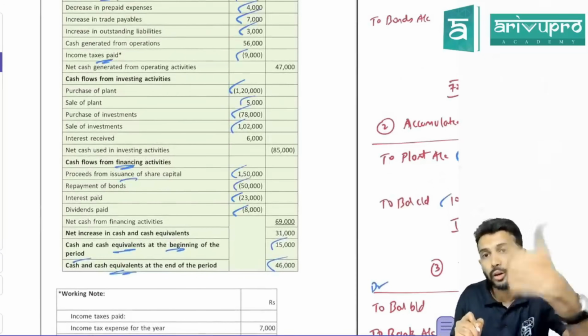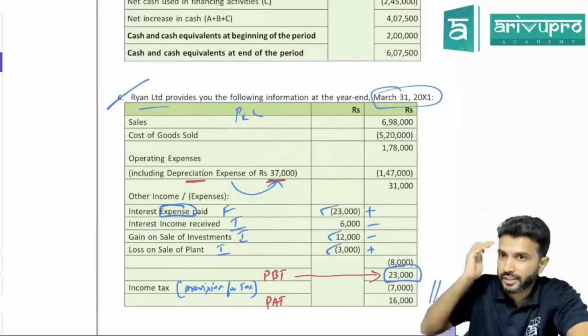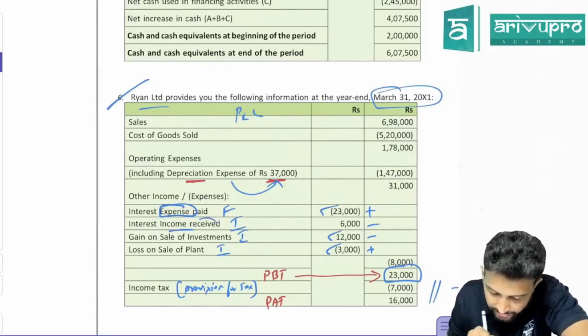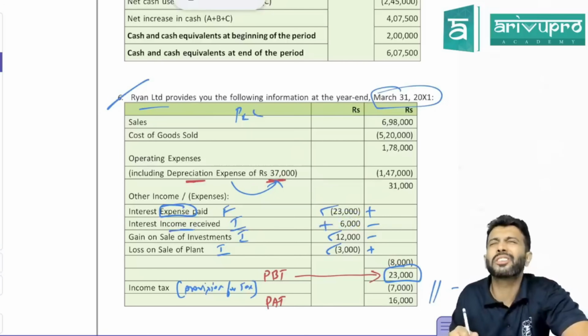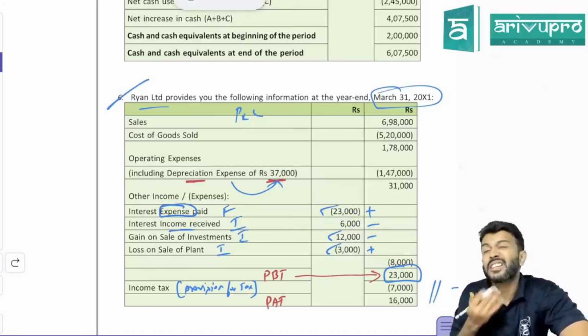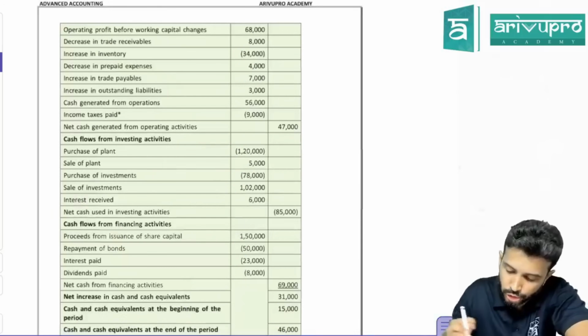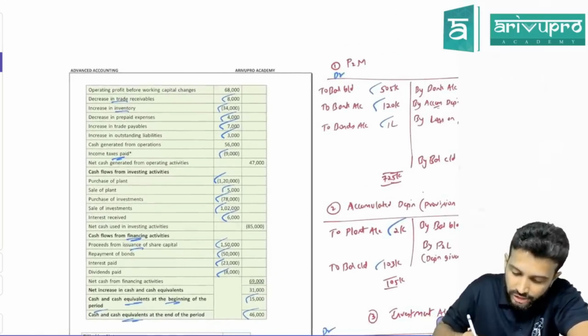Yes, sir. And also interest received. I think interest received we have already captured here. Oh, no, it's not captured. Always interest received, interest paid, watch out. Do we have any interest received in P&L? Yeah, interest income received, they have shown 6,000. Interest income received is what activity? Investing activity. Under investing activity, you should show this as plus. Are they added? Yes.